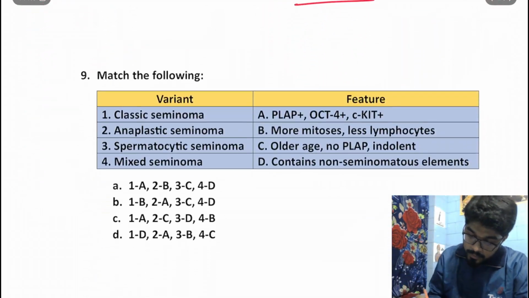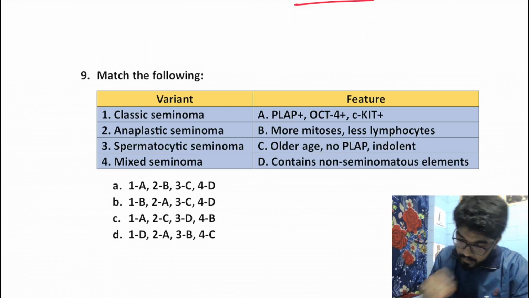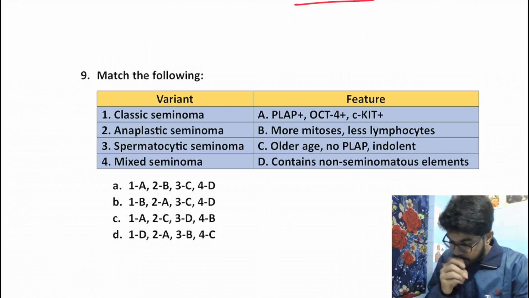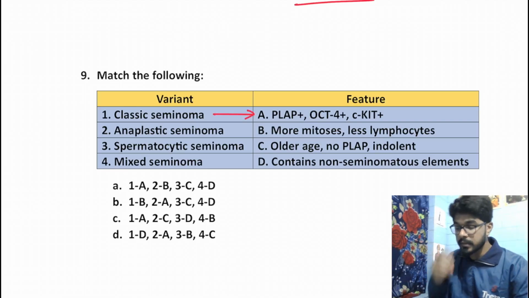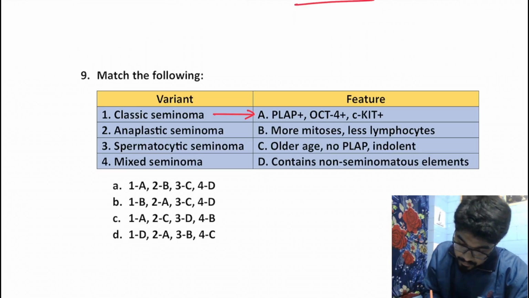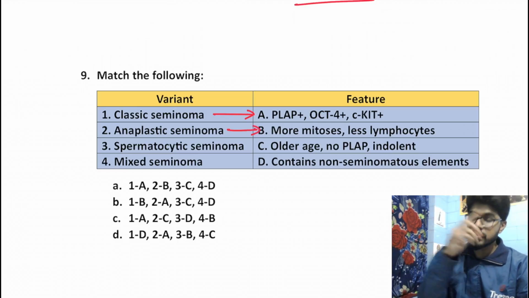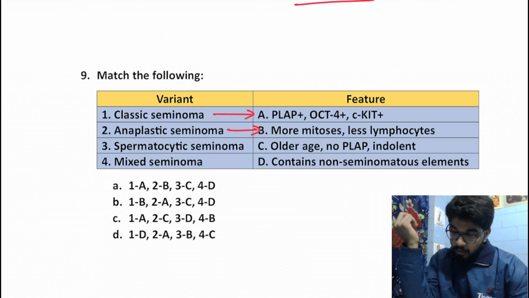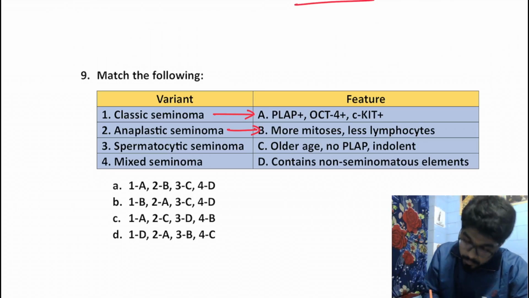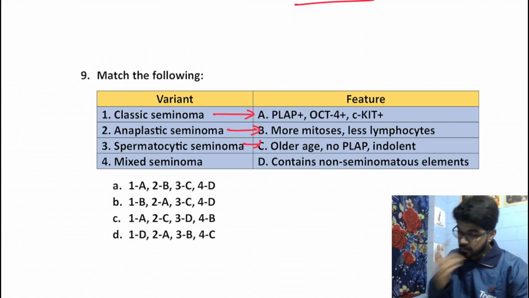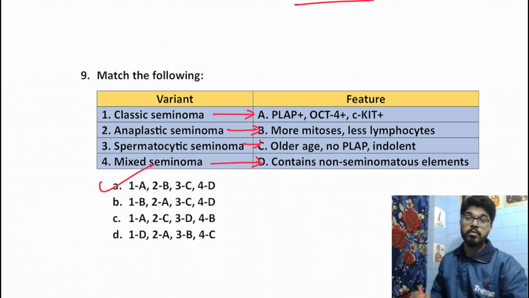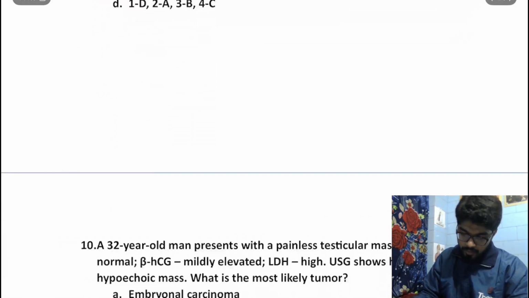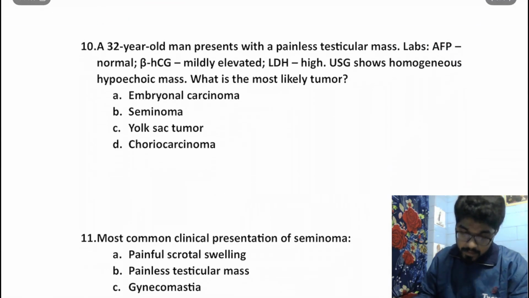Match the following with respect to the variants. We have read about the variants. PLAP positive, OCT positive, c-KIT positive. It suggests a classical seminoma. More mitosis, less lymphocytes is suggestive of anaplastic. More mitosis, less lymphocytes, poor prognosis. Older age, no PLAP, indolent, it would be spermatocytic, and one that contains non-seminomatous elements is mixed seminoma. Okay, so it would be 1A, 2B, 3C, 4D. Option A should be our correct answer, right? We have discussed about this. Moving on to the next question.